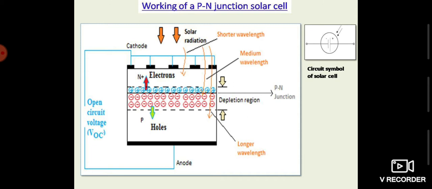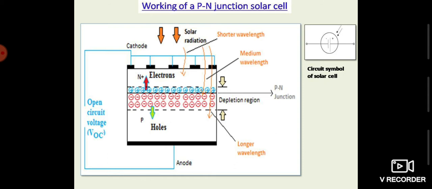The answer is longer wavelength obviously will be able to penetrate deeper into the solar cell structure, whereas medium wavelength and shorter wavelength are not able to go very deep into the PN junction solar cell structure. Now the waves which are reaching the depletion layer will generate the electron hole pairs in the depletion layer.